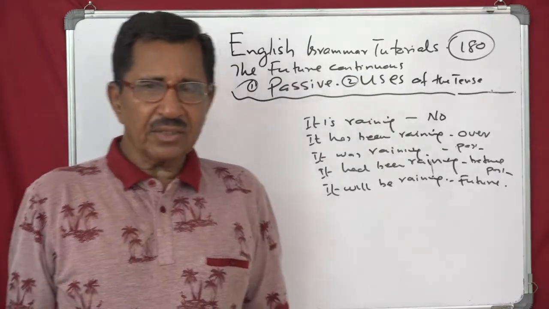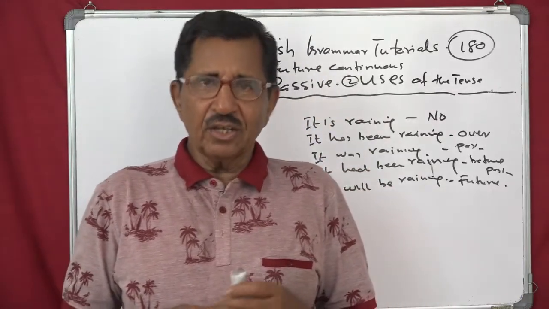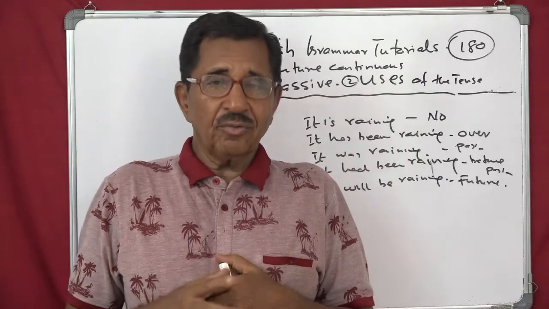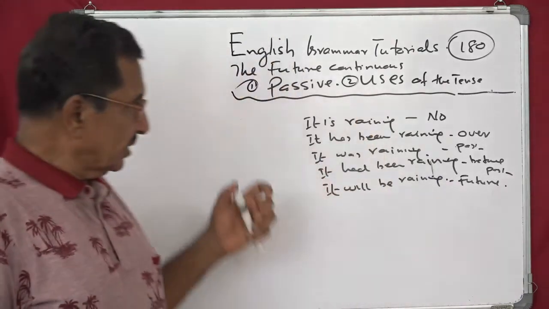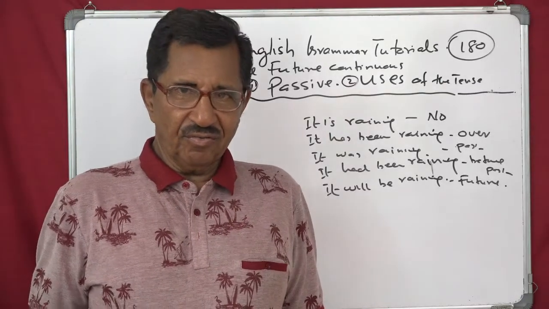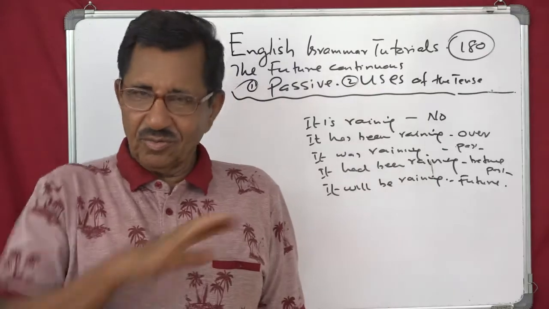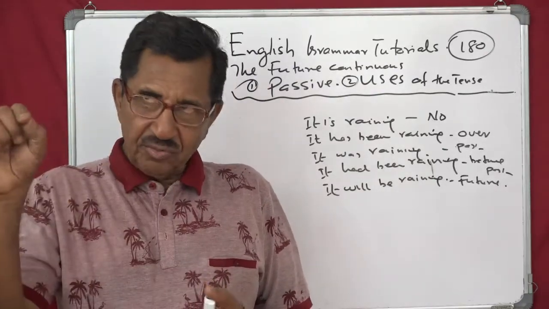So I think you will get ready. In between, before we meet again, try to make as many sentences as possible in these five time levels. See for yourself what the difference is between this and this.